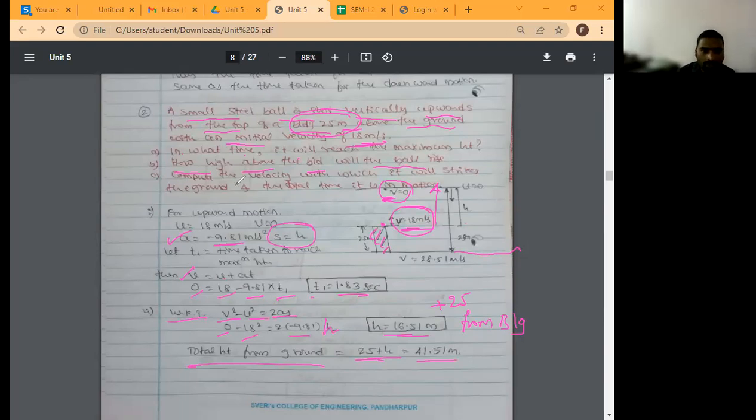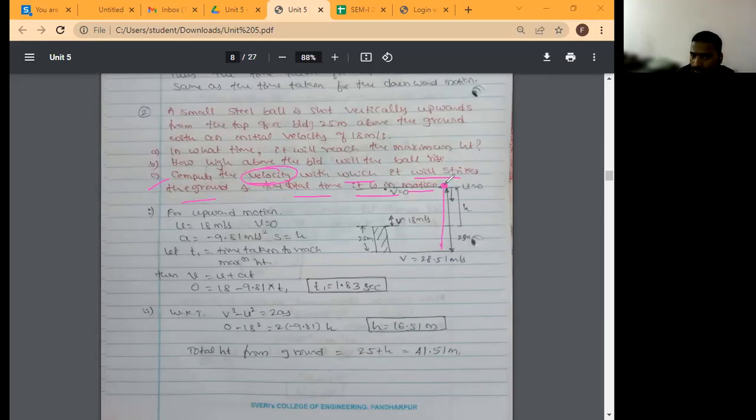Again, in the third case, what is asked? Compute the velocity with which it strikes the ground, and the total time it is in motion. It is the same as the first problem, but here he has given values. Compute the final velocity. The ball has reached the maximum height, correct? Now the ball will come back to the ground.